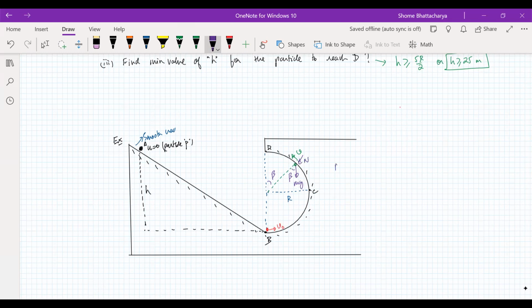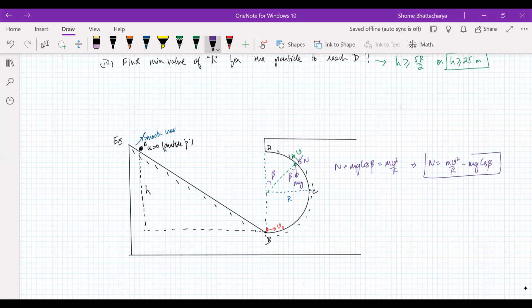So again, at this point, the condition is that N plus mg cos beta is equal to mv square by r. No? So N is equal to mv square by r minus something. So if v reaches a critical value, which is square root of gr cos beta,